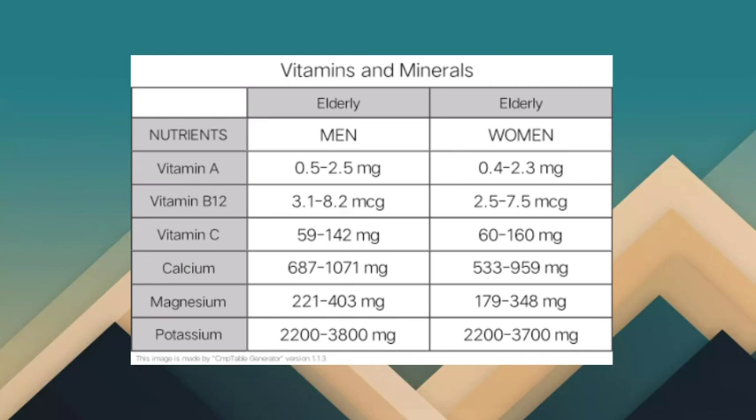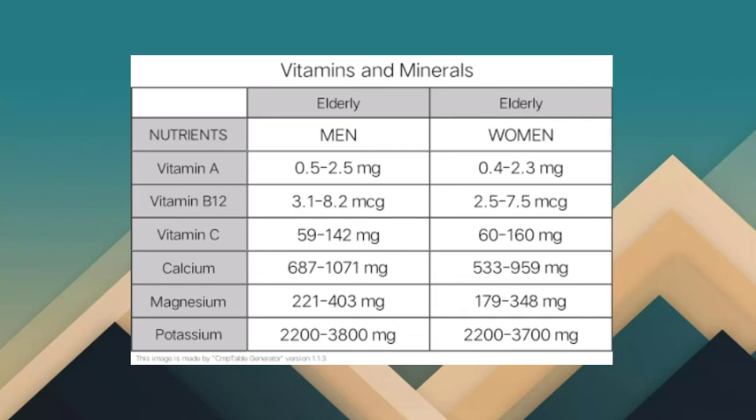So next, we have here the recommended daily allowance for some of the vitamins and minerals for elderly. So we have vitamin A for men, we have 0.5 to 2.5 milligrams. And for women, we have 0.2 to 2.3 milligrams. For vitamin B12, men elderly need 3.1 to 8.2 micrograms of vitamin B12 every day. And for women elderly, we have 2.5 to 7.5 micrograms.